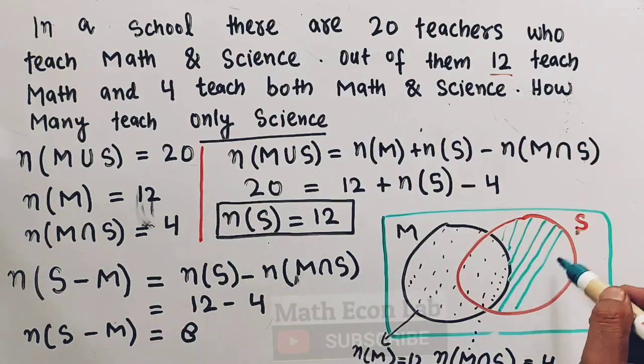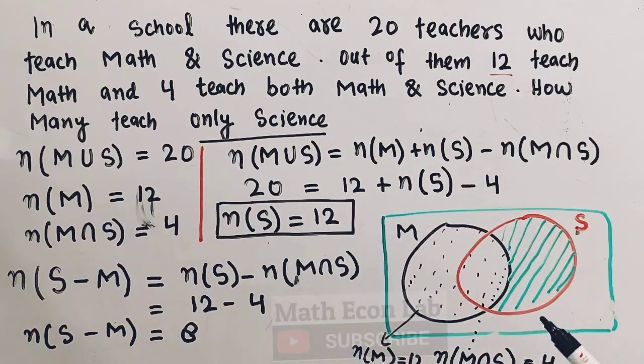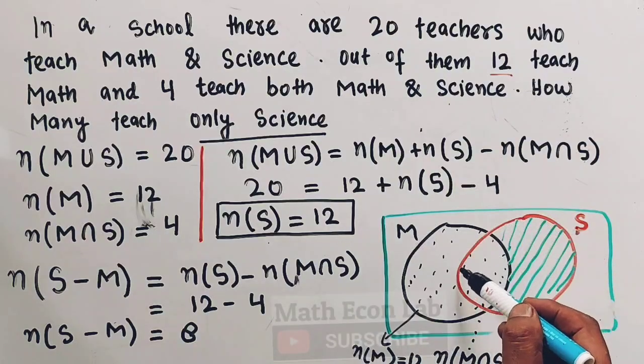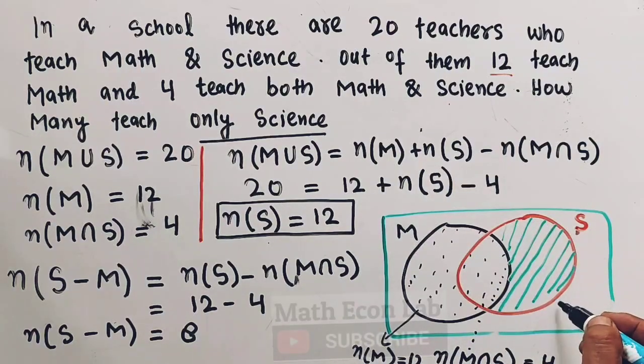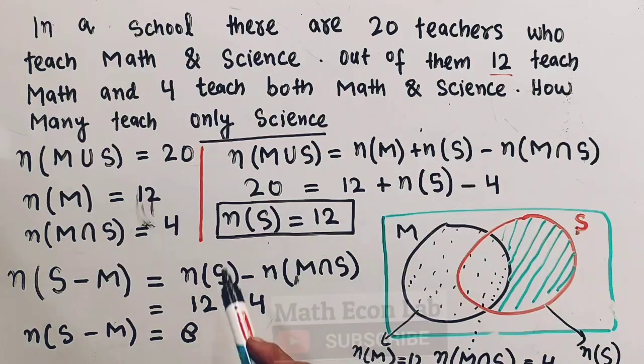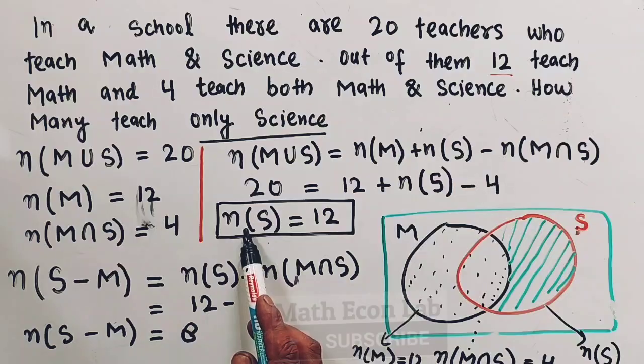So carefully see. To find out this green area, we need to find the number of teachers who teach science. This whole red circle denotes the number of teachers who teach science, which we calculated to be 12.